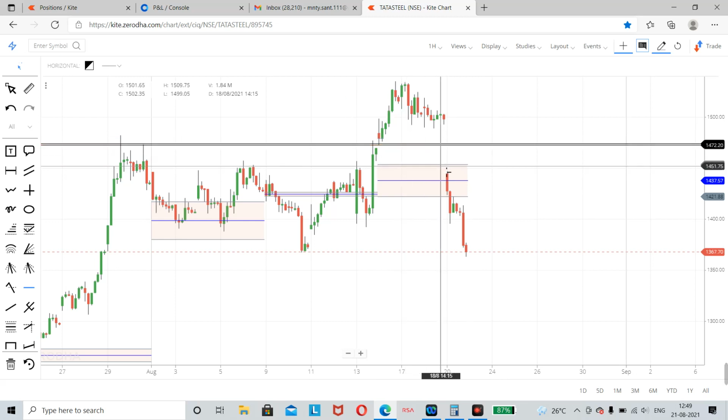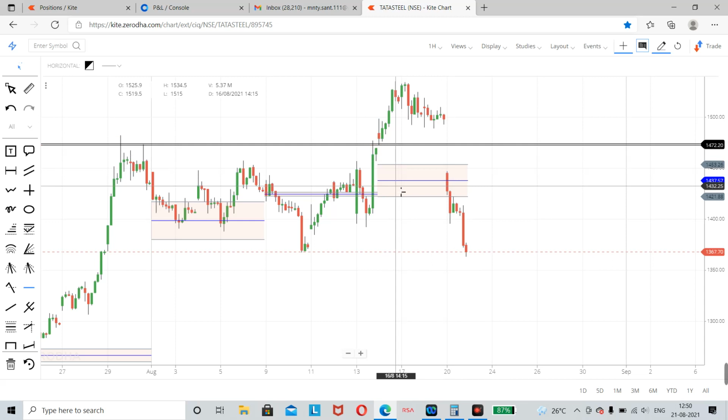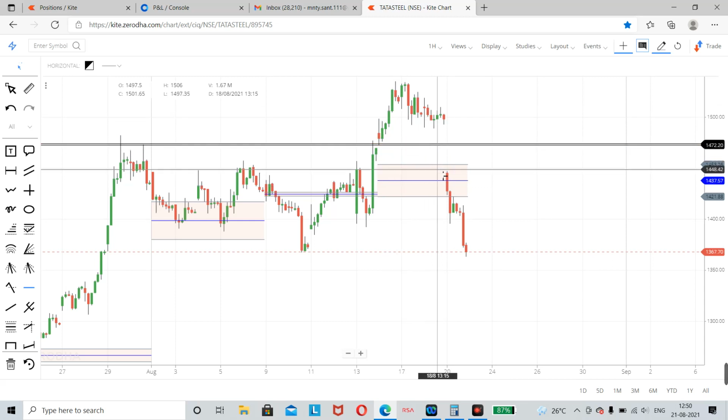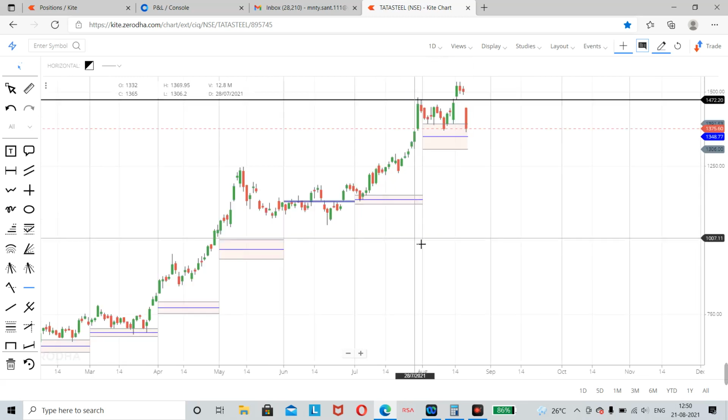But today it gapped down below these levels. So it is an obvious reason that people who created positions are going to sell their existing positions. Long term buyers want to hold Tata Steel for 2 to 3 years, they don't care. But positional traders, trading Tata Steel on a 2 to 3 month view, cannot hold the position, because when they are at a loss, they have to exit. That's the trick.